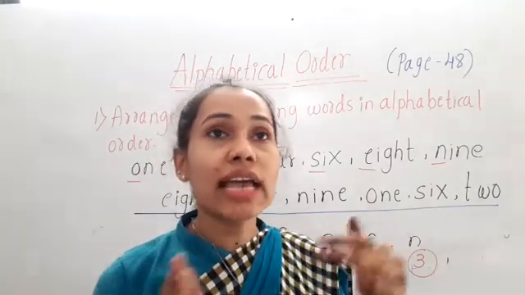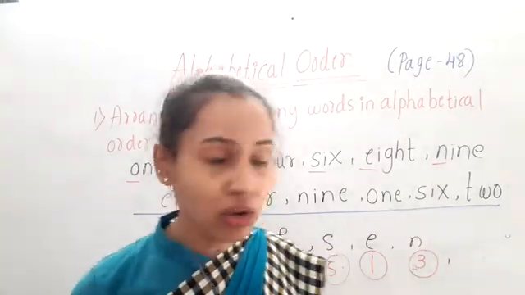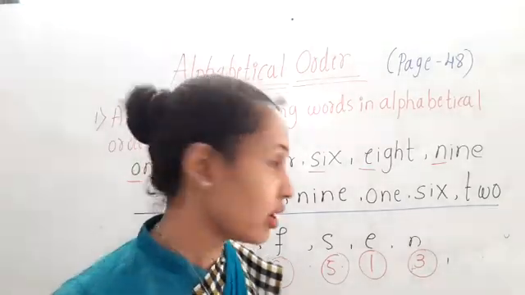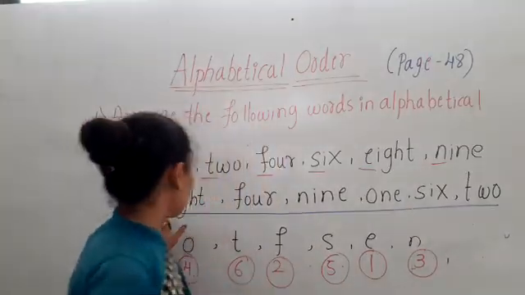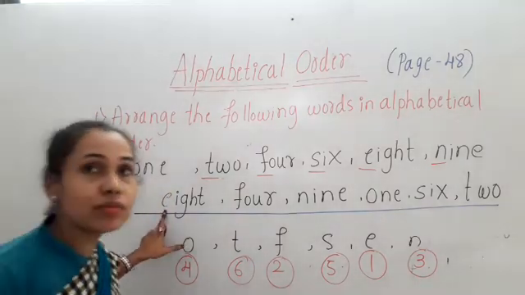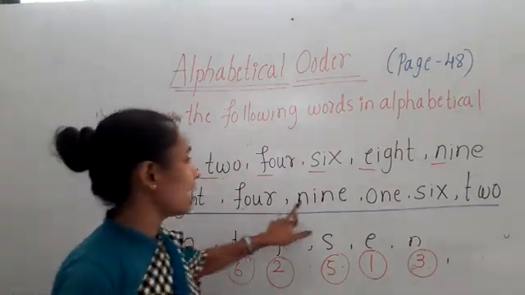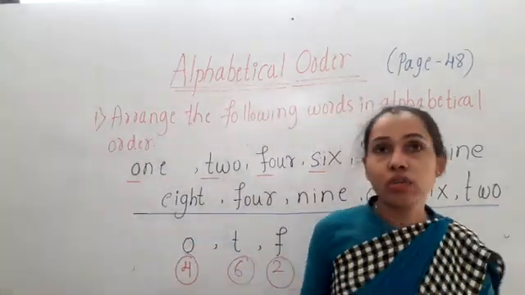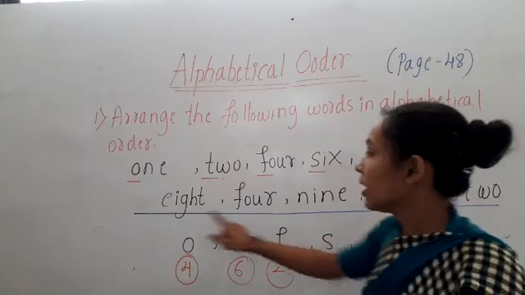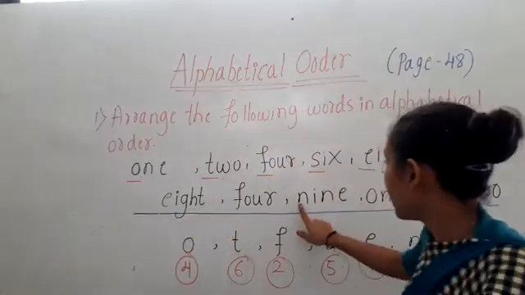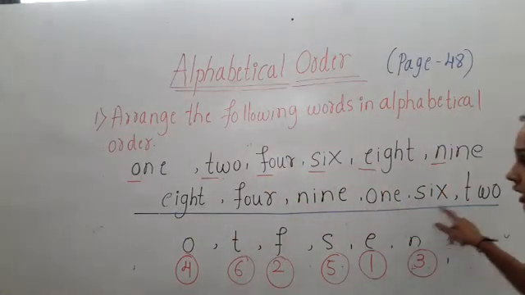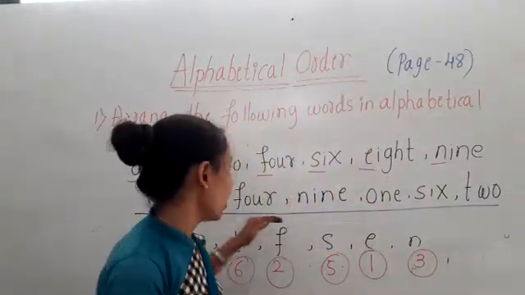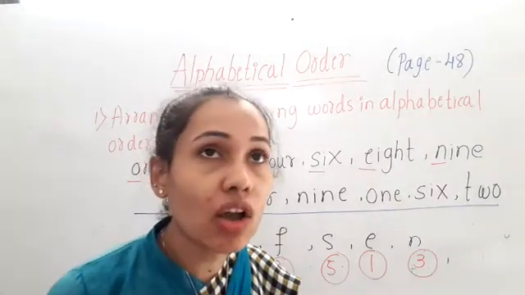N is not coming exactly after F. So in alphabet, first comes E, then F, then N, then O, then S, then T. E, F, N, O, S, T. So this is the arrangement of the words in alphabetical order.